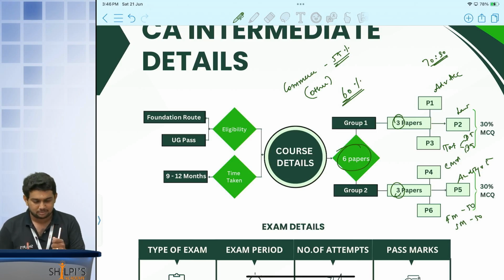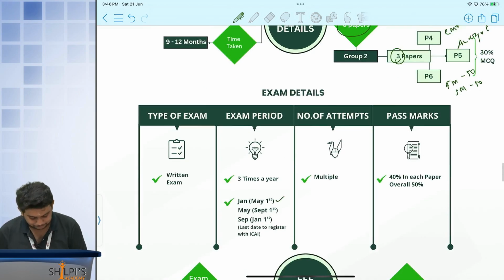On a first time you are going for CA intermediate exams, it is up to you to go for either group. There is nothing like first you have to complete group 1 and next group 2. If you want together also you can write, if you want separately also you can write. It is up to you. Again, when it comes to the exams, 3 times a year the exam happens: January, May and September. 3 times a year the exam happens. It is up to you to choose the groups. Both the groups together if you want you can write, separately also you can write.